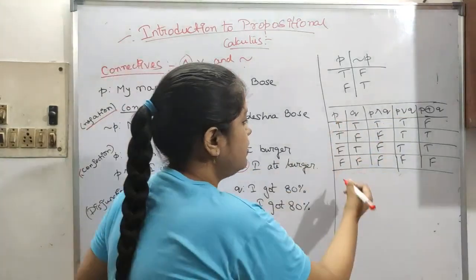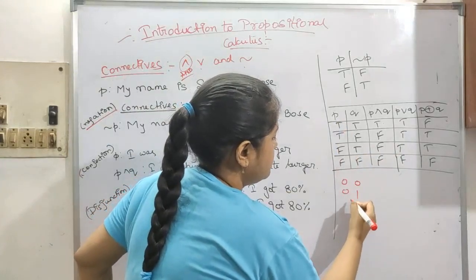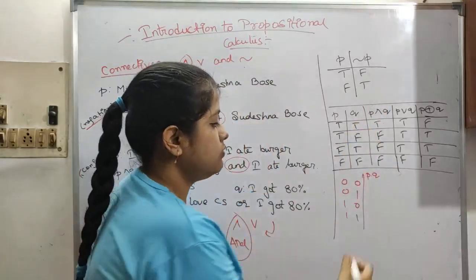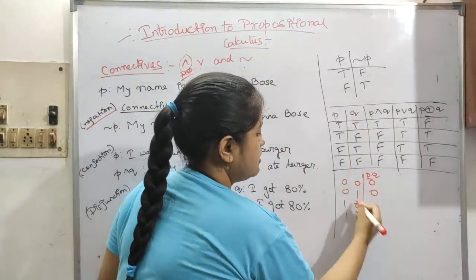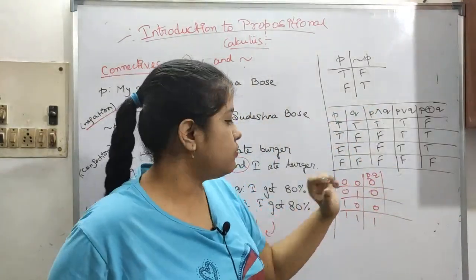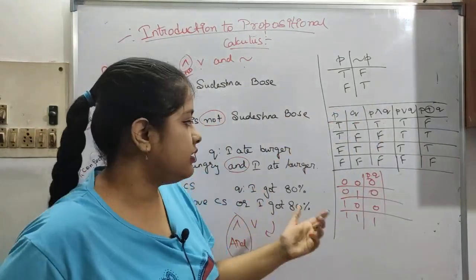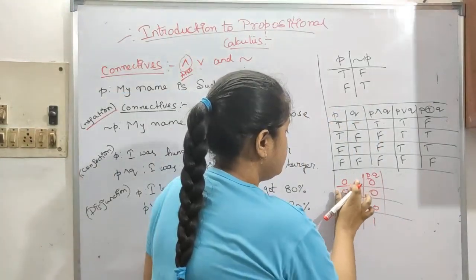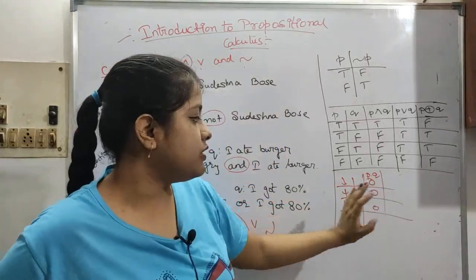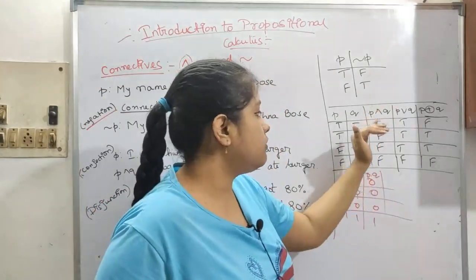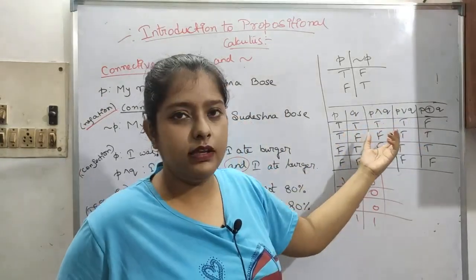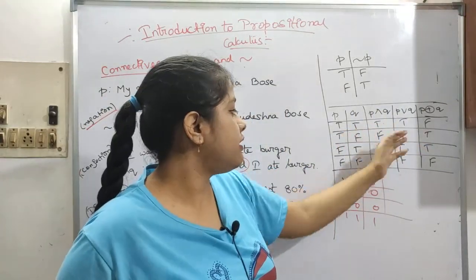You can take this example as 0 0 0 1 1 0 1 1, P dot Q, P and Q. Just put true value as 0, false value as 1, or either way, anything like this. The true value can be written as 1 1, then 1 0 like this. It will change. I'm just telling you how this is coming. Then P or Q: true gives true, because either of them being true gives us true.